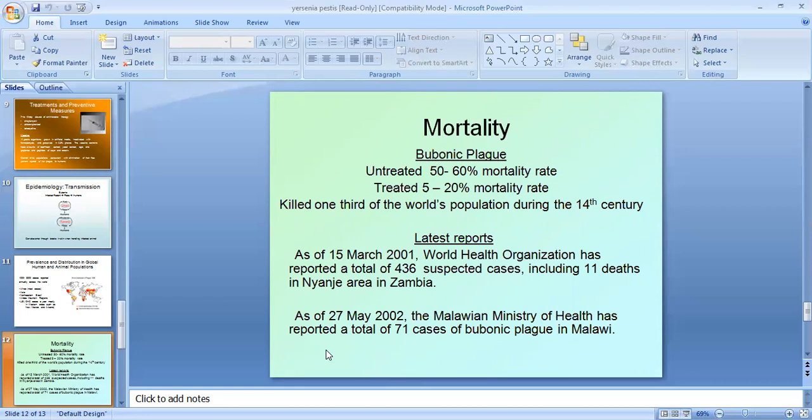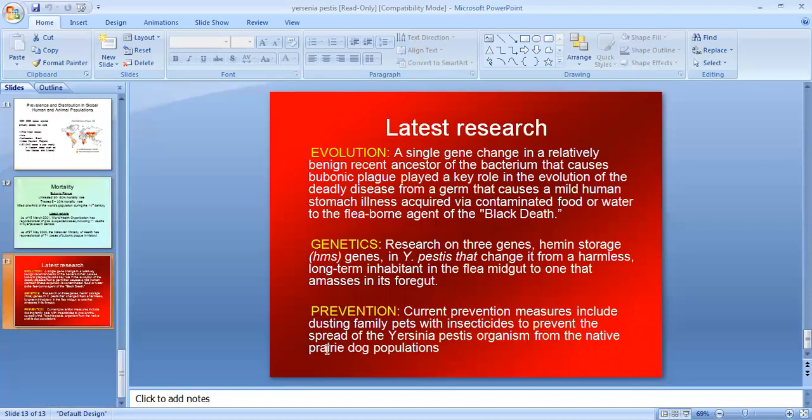The latest reports show that on 15 March 2001, WHO reported a total of 436 suspected cases including 11 deaths in Zambia. And on 27 May 2002, the Malawian Ministry of Health reported 71 cases of bubonic plague in Malawi.